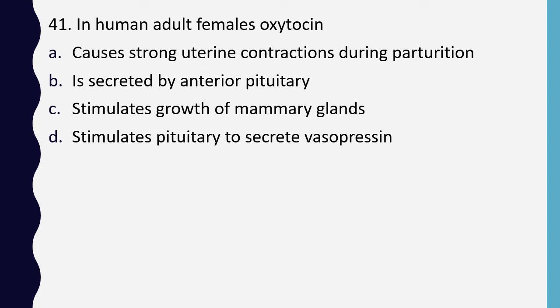Question number 41. In human adult females, oxytocin causes strong uterine contraction during parturition, is secreted by anterior pituitary, stimulates growth of mammary gland, or stimulates pituitary to secrete vasopressin. In human adult females, oxytocin. The correct answer is option A, causes strong uterine contraction during parturition.